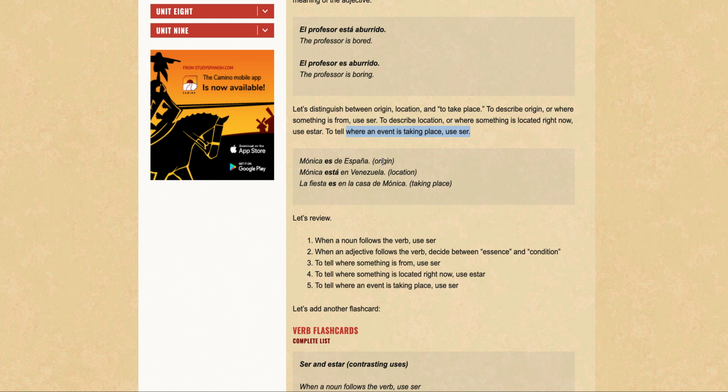Second one, Mónica está en Venezuela. Mónica is currently in Venezuela. We're talking about location, about right now, and that's why we're using estar. Again, this is third person singular, está. La fiesta is party, so it's an event. Es, again, using third person singular from the ser verb form. Es en la casa de Mónica. The party is in Mónica's house, right? Taking place. So that's an interesting thing to note.